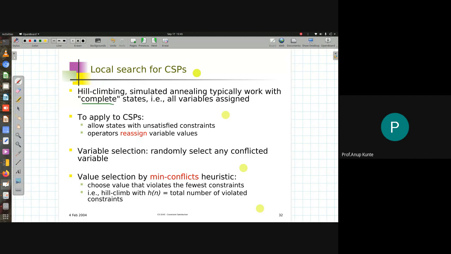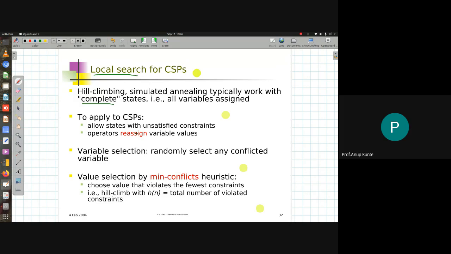So local search, by the way, means hill climbing or the hill climbing variants: hill climbing, simulated annealing, and any other optimization technique that we can classify in that space of algorithms. So what we require, requirement number 1, is that the definition of the problem state should be a complete state formulation. We should not have the other formulation that we were talking about till this point in the discussion.